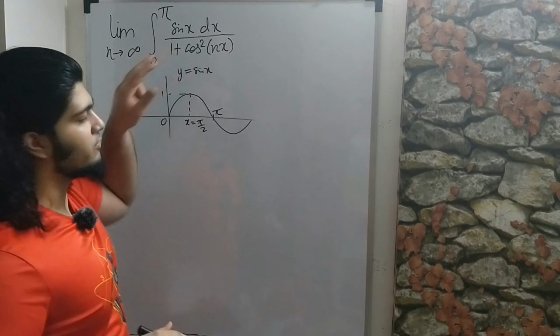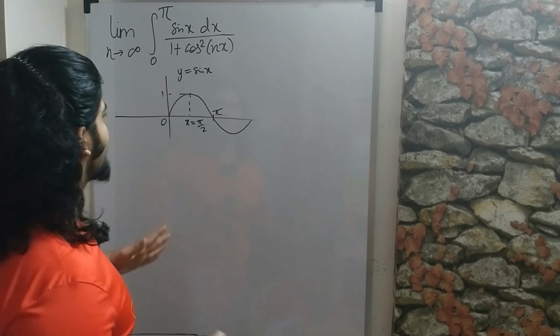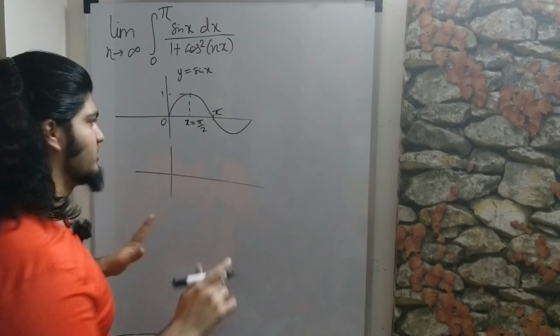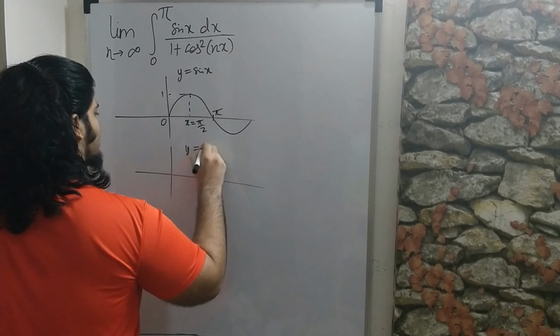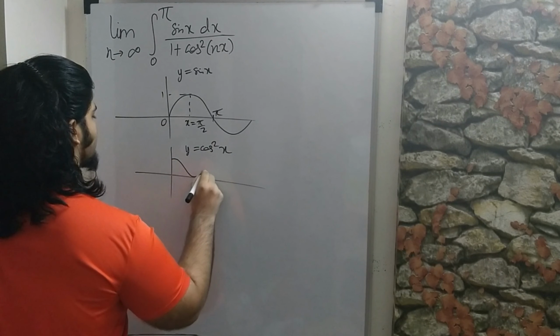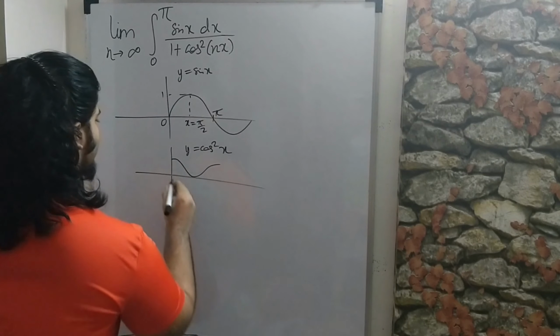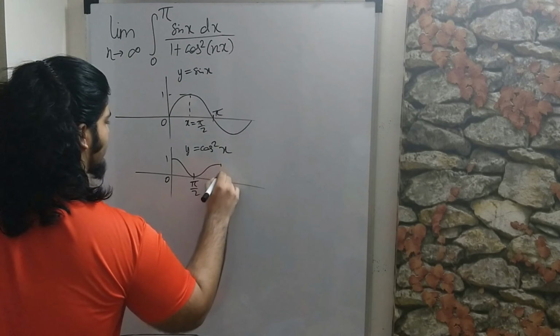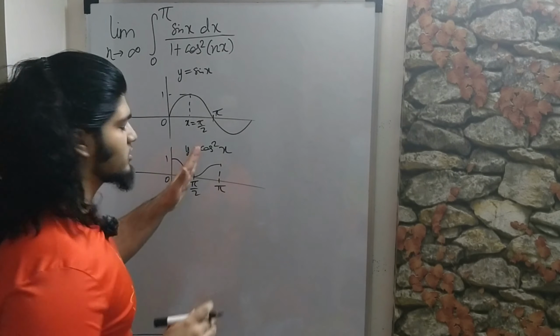And cos square of nx, as n goes to infinity. So firstly I'd like to draw the graph of cos square x. So this is just y equals cos square x. So its graph will look something like this. Right, so this is 0, this is 1, this is pi by 2, and this is pi. So this is just cos square x.